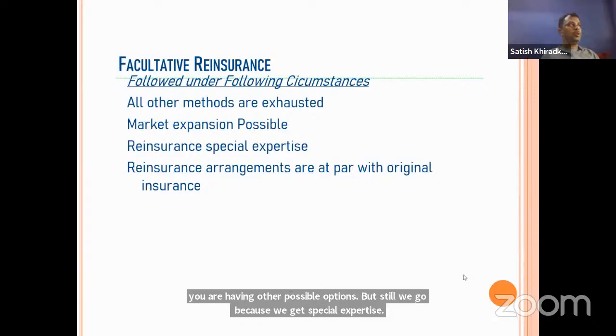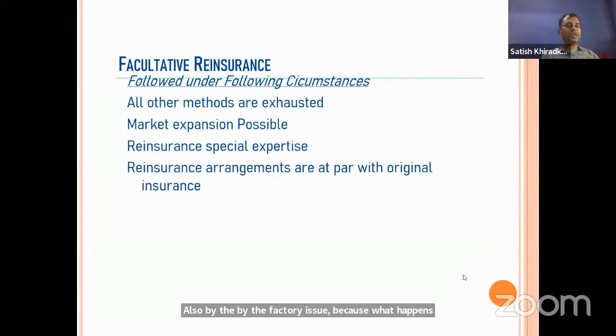When you transfer a certain part of the risk to the reinsurance company as facultative, and even in treaty, that expertise is provided by the reinsurance company, which helps to control the losses, for prudent underwriting and for controlling losses. Reinsurance arrangements are at par with the original insurance. In a treaty, some of the conditions might differ from the original insurance contract, and whatever different conditions are there will not be part of the treaty. But as facultative is a one-off arrangement, it is based on the original agreement.